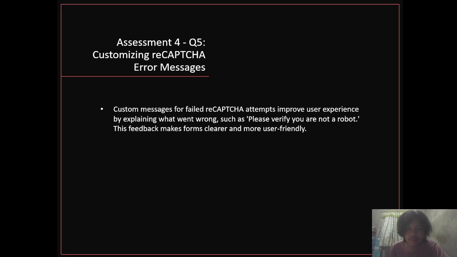Question 5. Customizing reCAPTCHA error messages. Custom messages for failed reCAPTCHA attempts improve user experience by explaining what went wrong, such as please verify you are not a robot. This feedback makes the prompt clearer and more user-friendly.